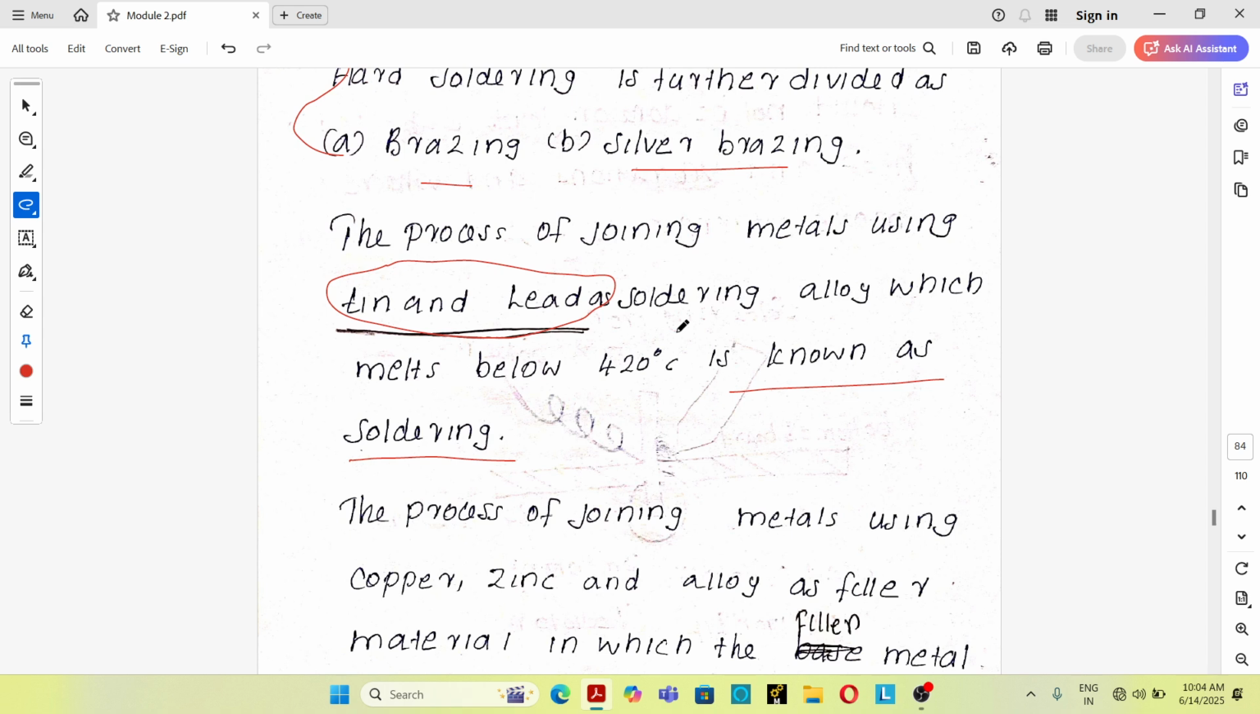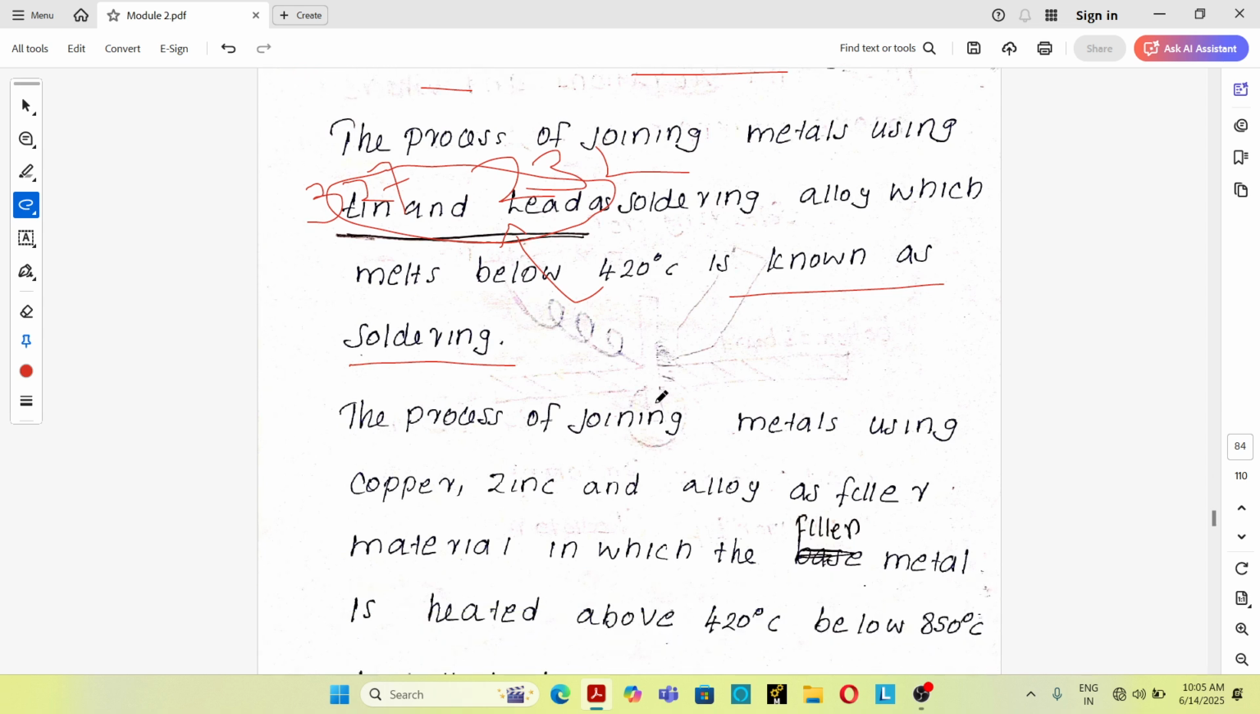Tin has a melting point of 327 degrees Celsius and lead has a melting point of 232 degrees Celsius. So tin has a melting point of 327 degrees Celsius and lead has a melting point of 232 degrees Celsius. So both of them melt below 420 degrees Celsius. So in a soldering process, the filler material melts below 420 degrees Celsius. Okay.